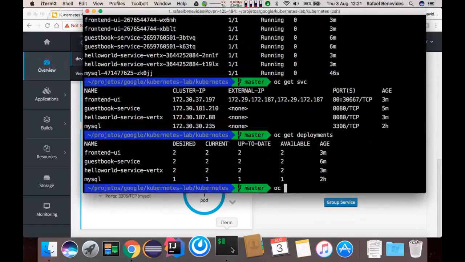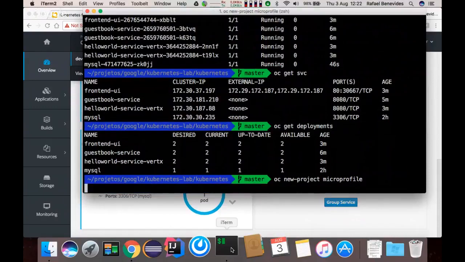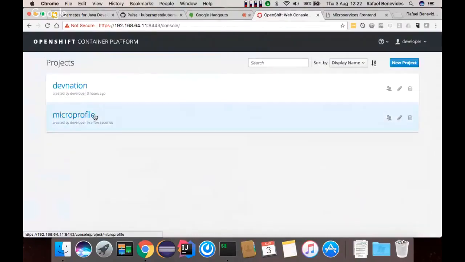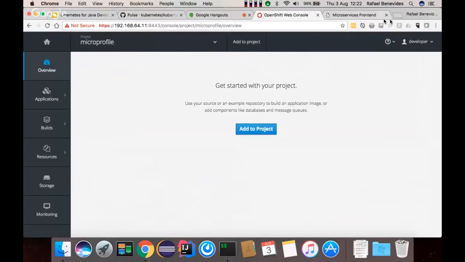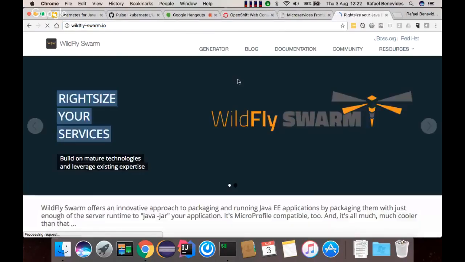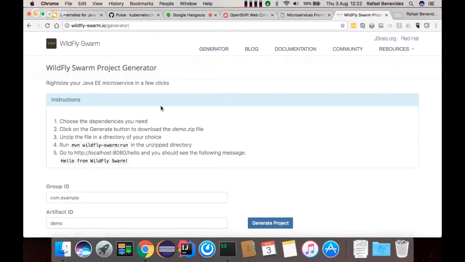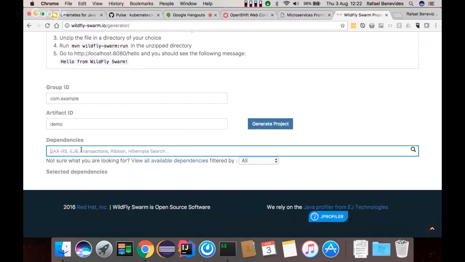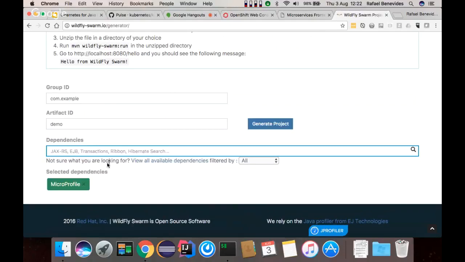Okay, but we can also do an OC new project microprofile. I will create a microprofile application. Once I do that, I can see the project here that I just created, microprofile. And now let's go to the Wildfly Swarm web page. In the Wildfly Swarm web page, we have the generator where we can create projects, and I will create a microprofile application.